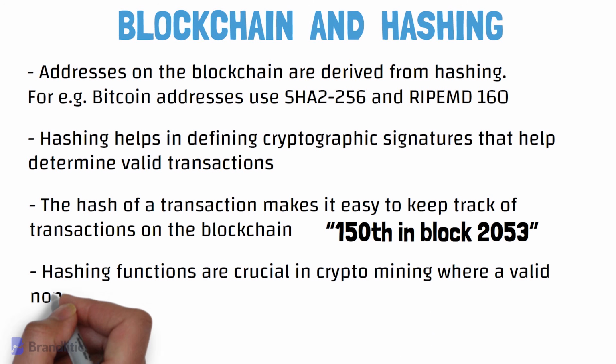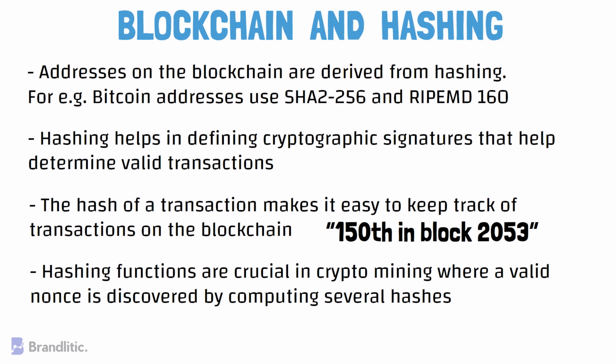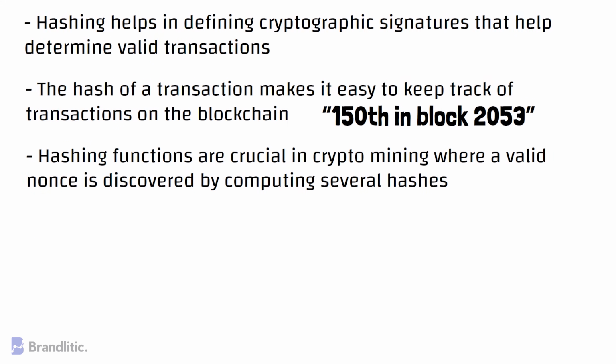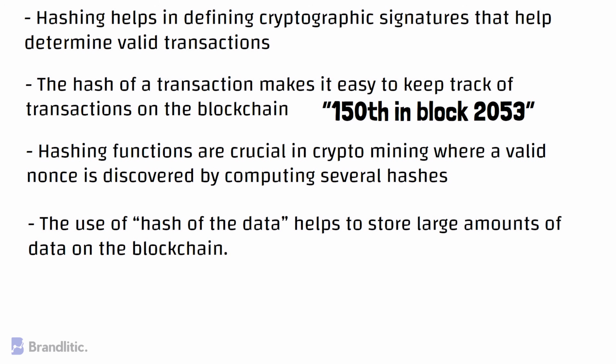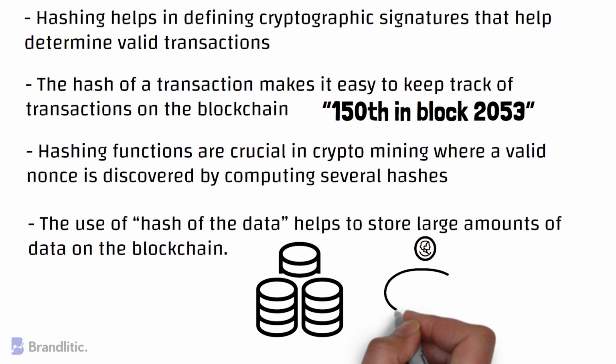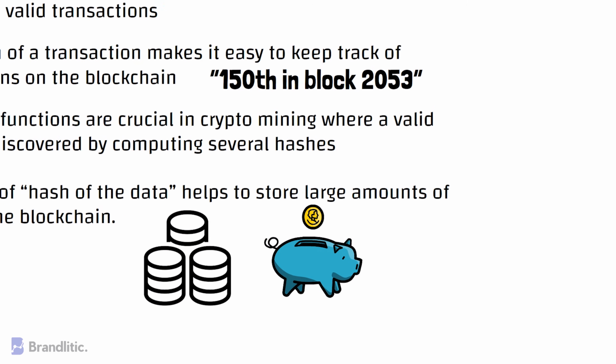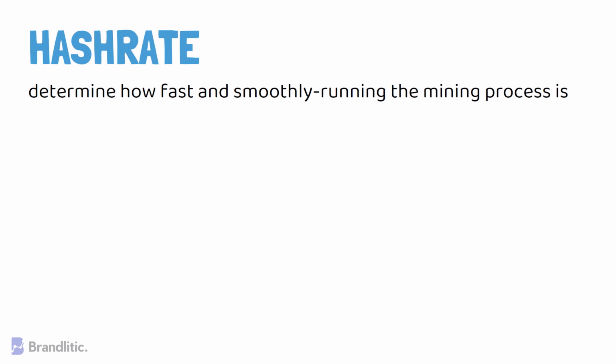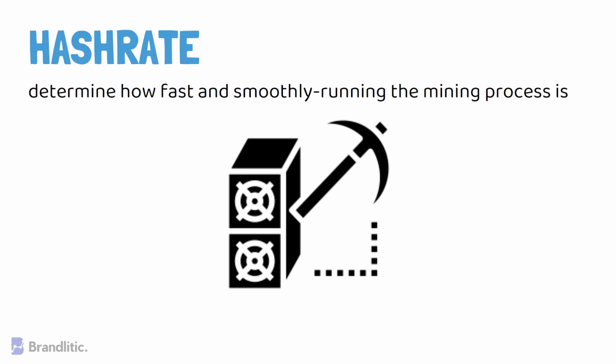Next, hashing functions are crucial in crypto mining, where a valid nonce is discovered by computing several hashes, and this helps to form a consensus on the blockchain. Next, the use of the hash of the data helps in storing large amounts of data on the blockchain. Further, as this is time-stamped and can be hashed for future reference as well, it makes permanent data storage less bulky or simply more economical. Next, hash rate is a feature which allows us to determine how fast and smoothly the mining process is running, and it is also vital in determining difficulty levels during mining.